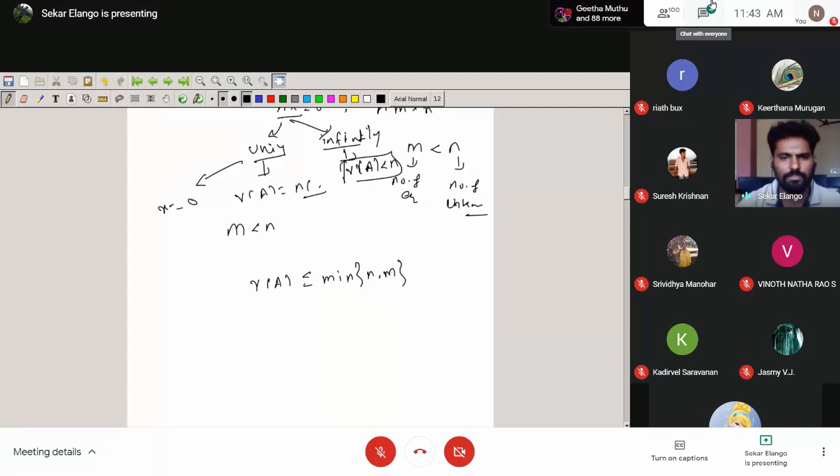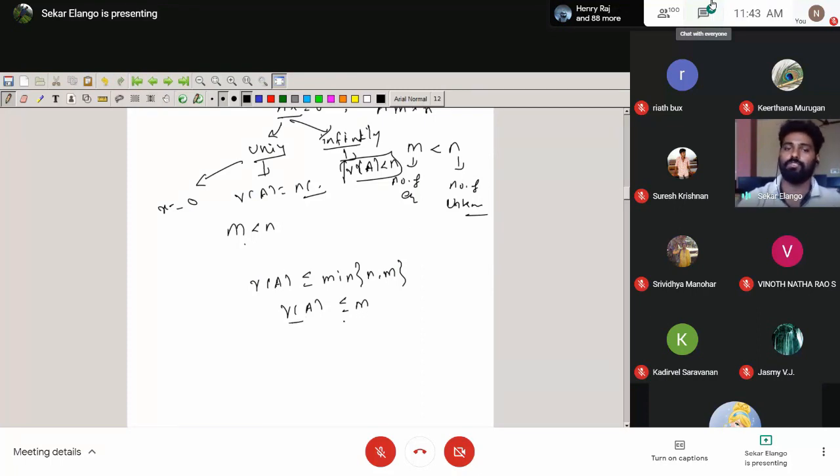Since m is strictly less than n, the minimum of n comma m is m only, so the maximum possible rank of A is m.